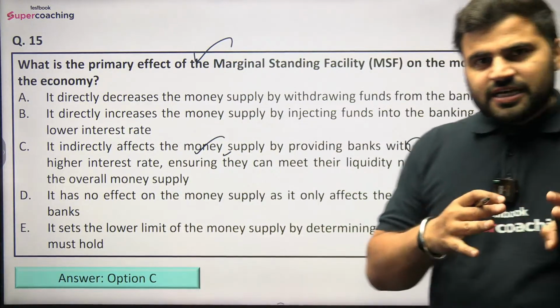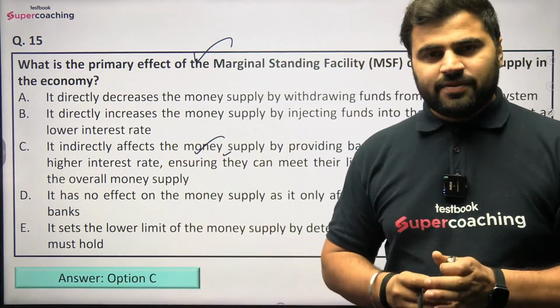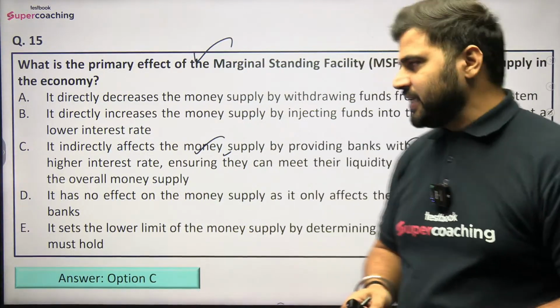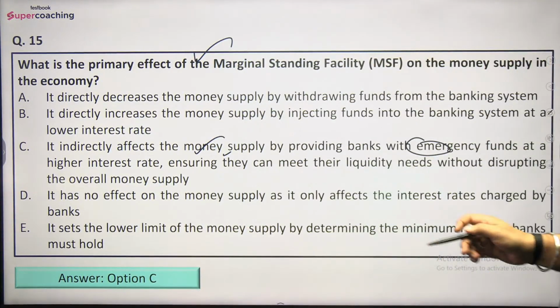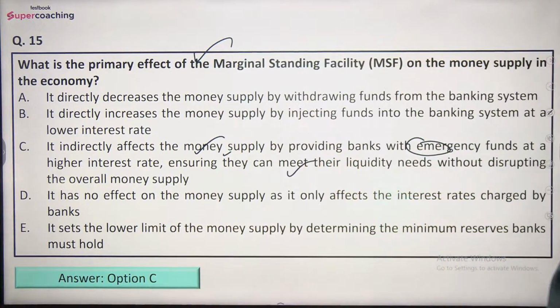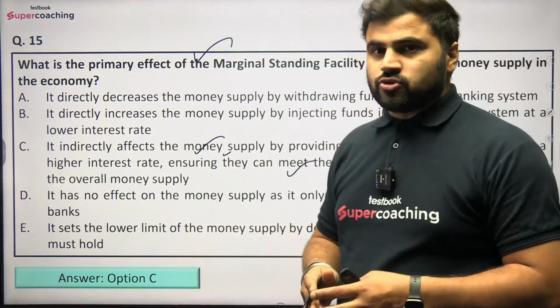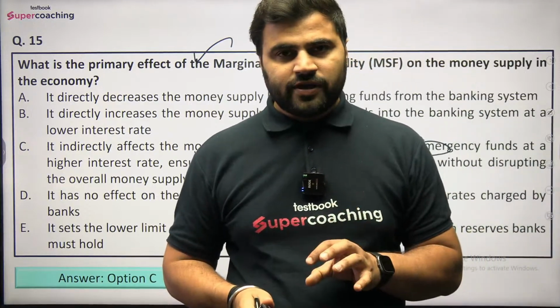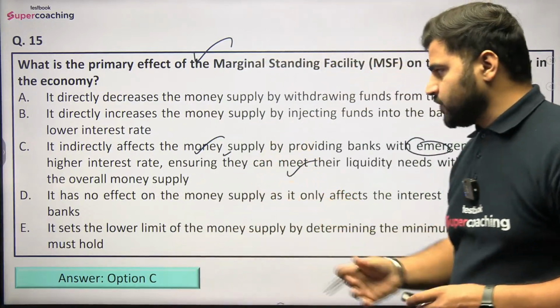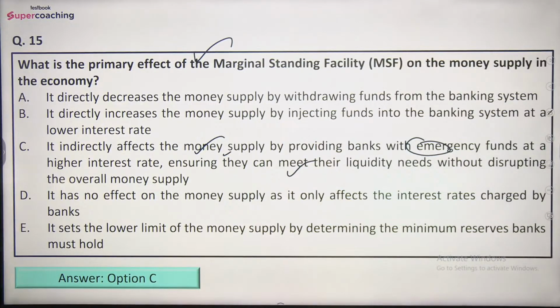Though funds are being provided to the banks, ठीक है, emergency के basis पर उन्हें यहाँ पे funds provide किए जा रहे हैं at a higher interest rate, ensuring they can meet their liquidity needs without disrupting the overall money supply. ठीक है, तो यहाँ पे उनकी जो emergency situation है उसको resolve करने के लिए funds are being provided. तो यहाँ पे basically ये expected है कि overall money supply में कोई भी disruption नहीं आएगा, and that is why option number C is the right answer. ठीक है जी.